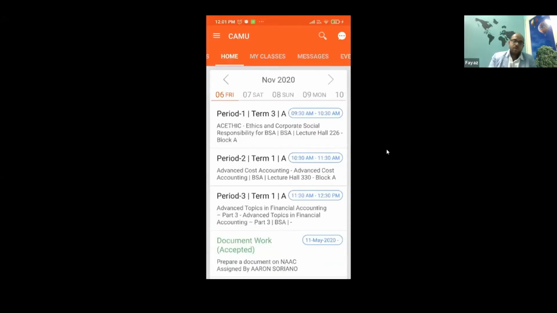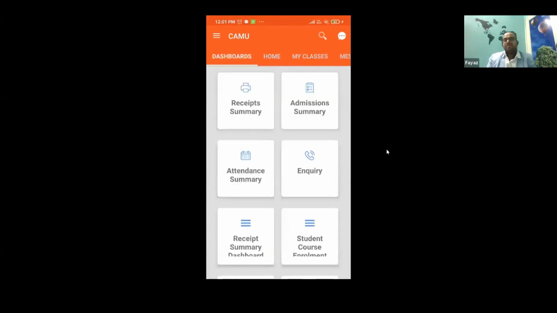Okay. Now, as you can see, I have logged in. The moment I log in, I have access to dashboards, right? The whole idea of dashboards is that as administrators, as principals, as correspondents of the institution, you would like to know all the information with a single click, so that you can have complete academic governance.